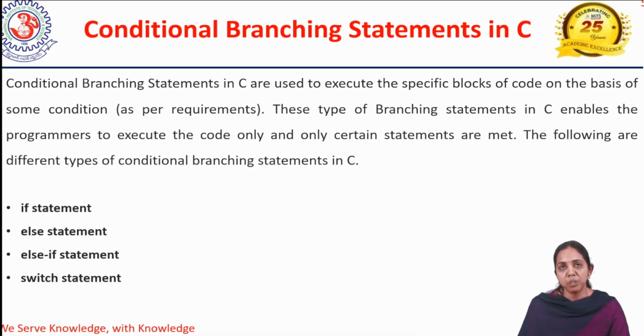In control statements, we have three categories, as I told before. Now coming to conditional branching: if we have any conditions in any programming, how do we write that condition? With the help of conditional branching we can write it. We use the if statement, else statement, else if statement, or switch statement. Why use them? What is an if? What is an else? What is else if? What is a switch?